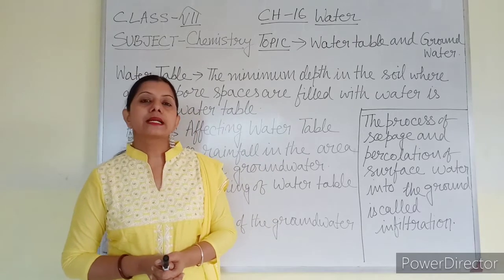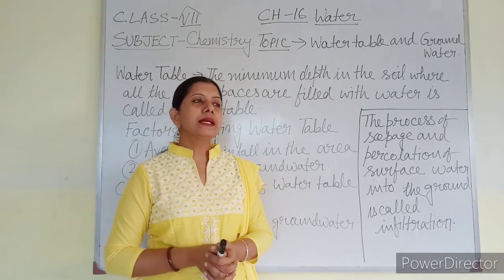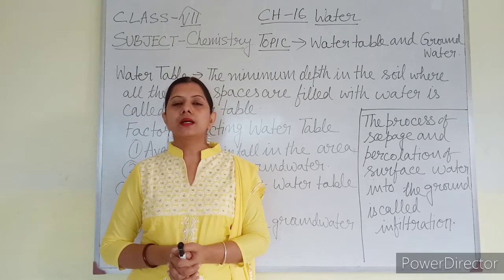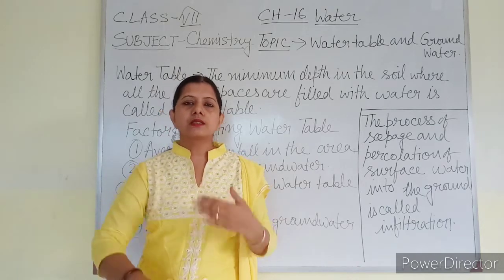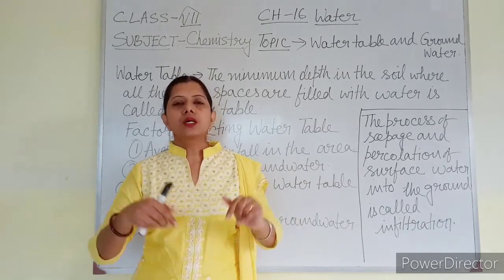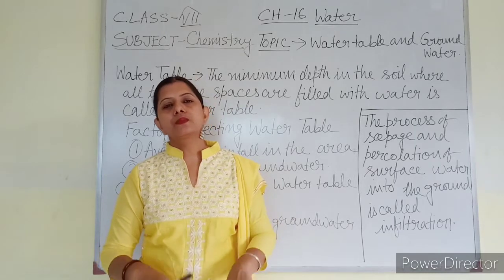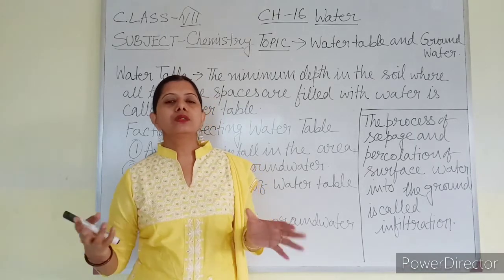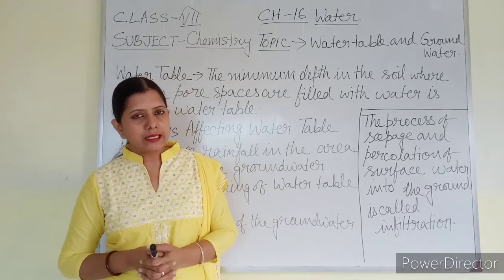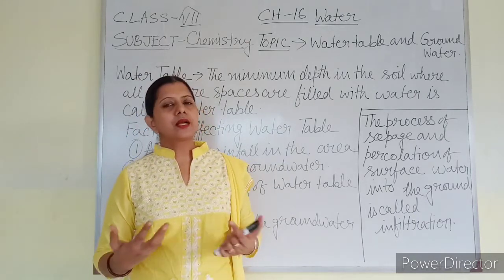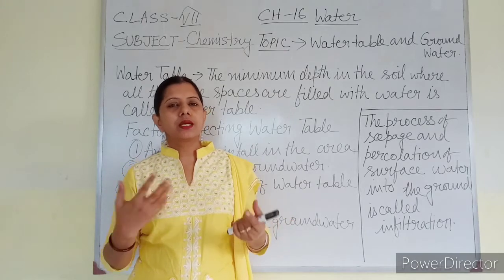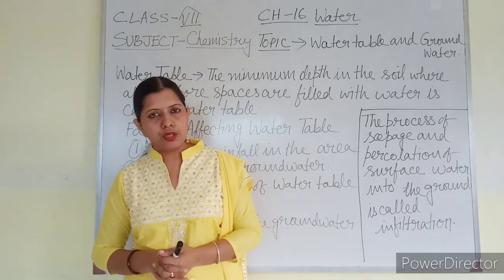Another two conditions can be there. During the rainy season it occurs that the use of groundwater is not as much as the deposition. More water is depositing, more water is percolating, but we are using less. So in that case, groundwater is in excess amount. That is also good for us. We can use that for future use.